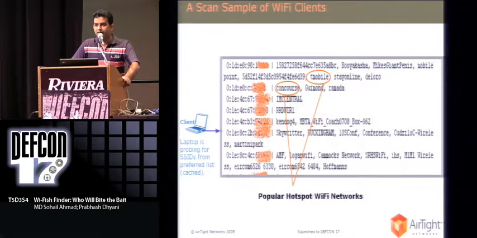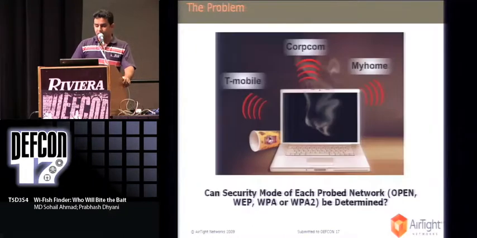And if you take a closer look at this probed SSID list, we see some of the popular names here, like T-Mobile, which is basically a popular hotspot service provider. And one can easily say that this network must be an open Wi-Fi network. But let me ask you, can someone precisely guess the security of any other probed SSID, let's say like Buyakasha or Hoffman? Probably not. But in order to continue our scan study, it was very important for us to find out the security of probed SSIDs.